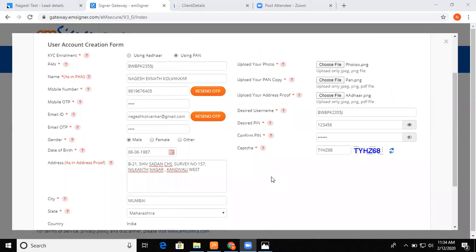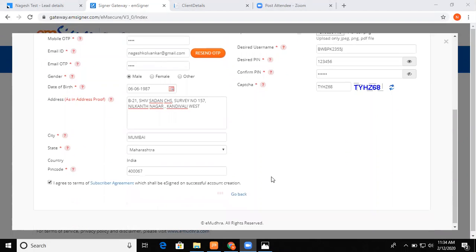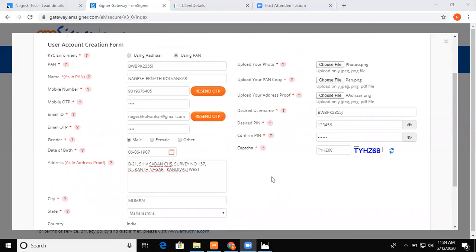Okay, so many times when you click on proceed to verify, the site is a little bit slow. Be patient, don't refresh the page.